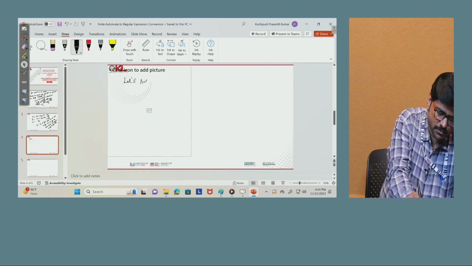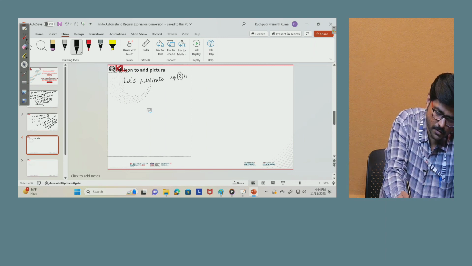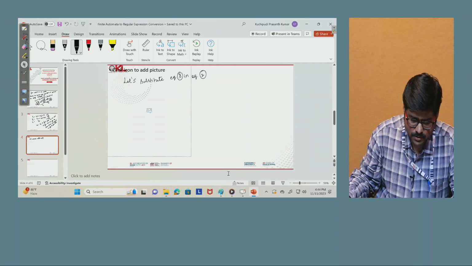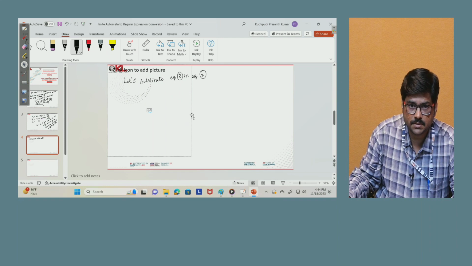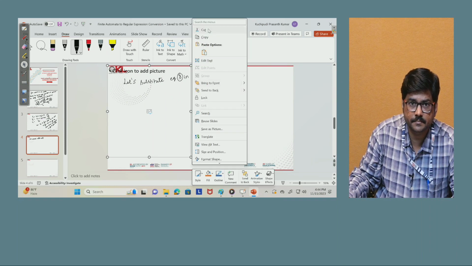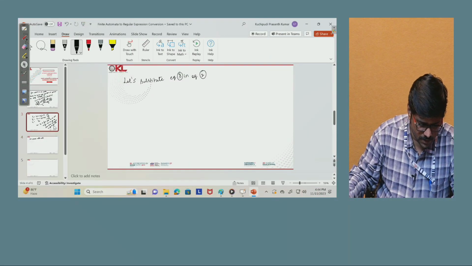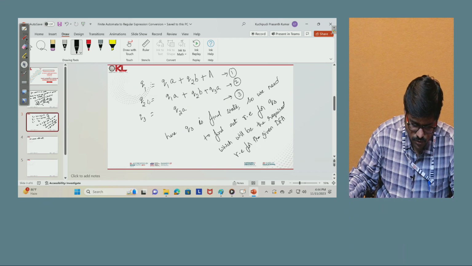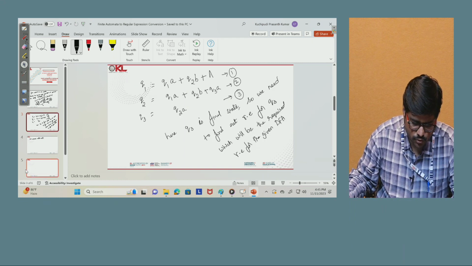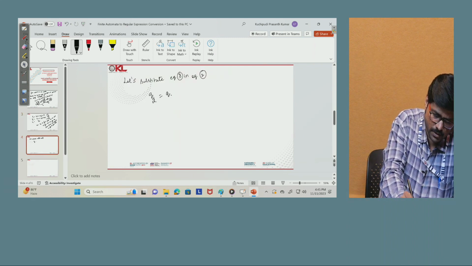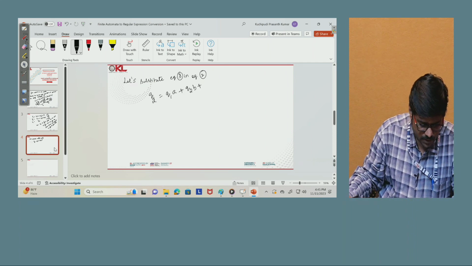Let us substitute equation 3 in equation 2, right? What is this equation 3? Equation 3 is the previous one, Q3 = Q2a. Now we can substitute this in the Q2 equation. What is the Q2 equation? Q2 is Q1a plus Q2b plus Q3a, right?